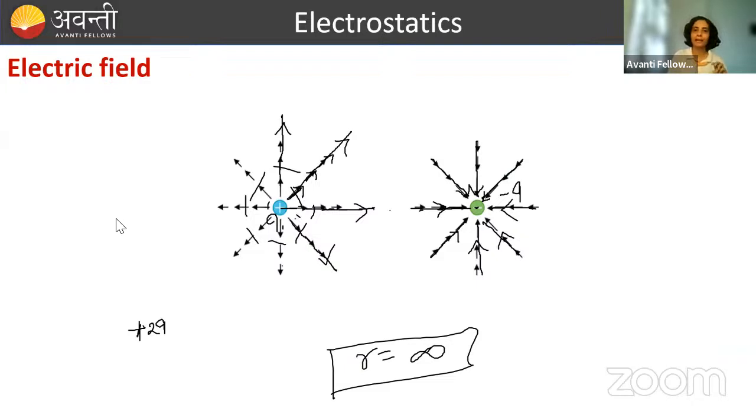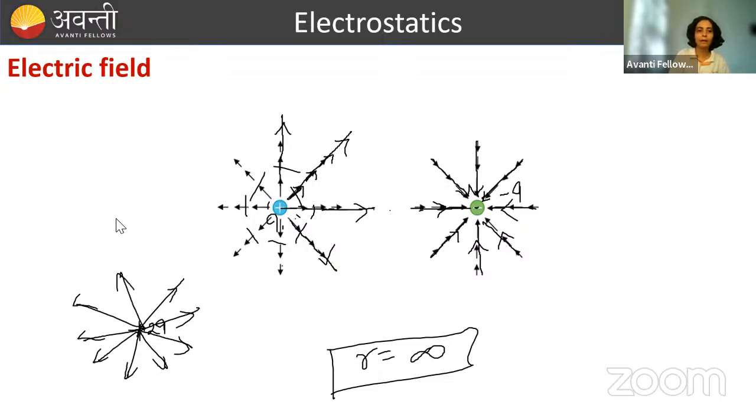Now, if charge is double, more field lines will come out of it. If it is getting double, then we will draw here 16 electric field lines coming out. ठीक है. So conclusion is what? Conclusion is that if charge magnitude is more, more number of field lines will come out of it.